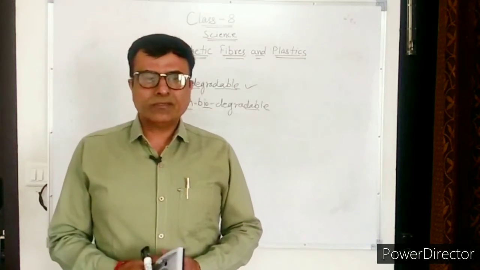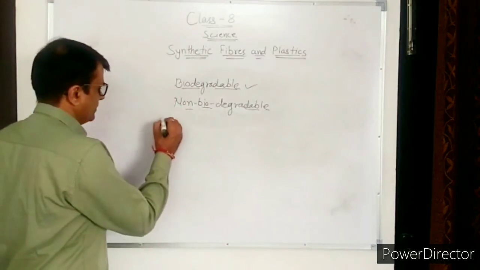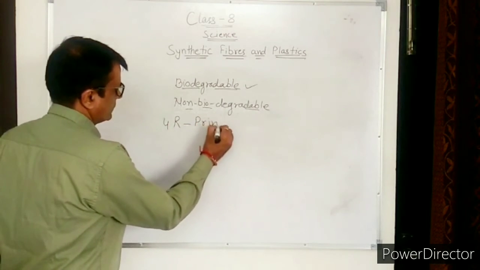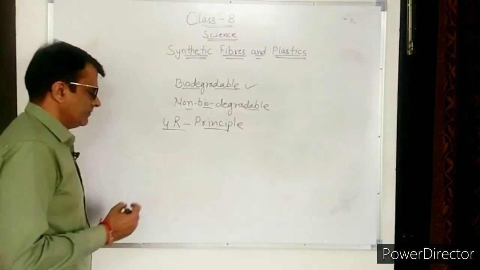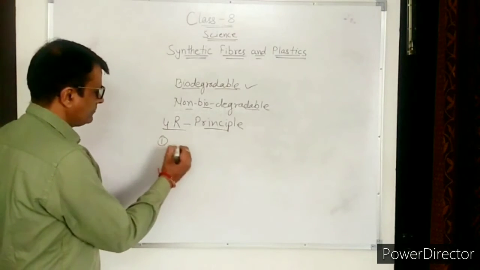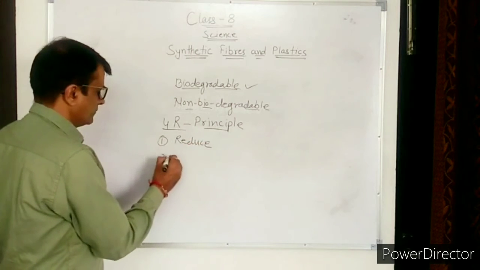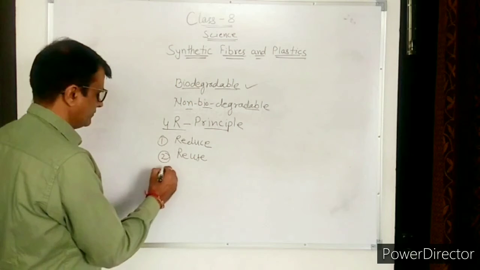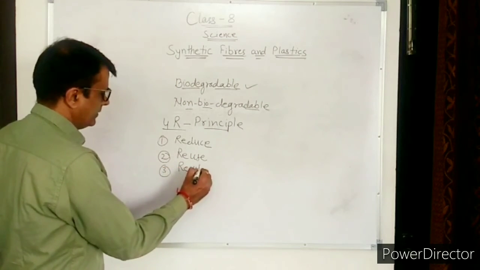As a responsible citizen, remember the 4R principle. First, reduce. Second, reuse. Third, recycle.